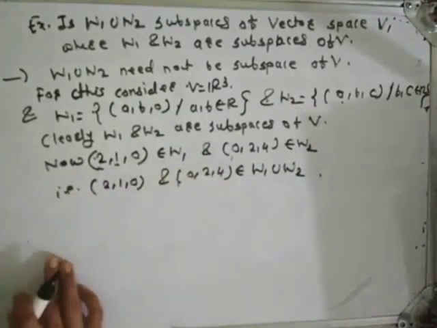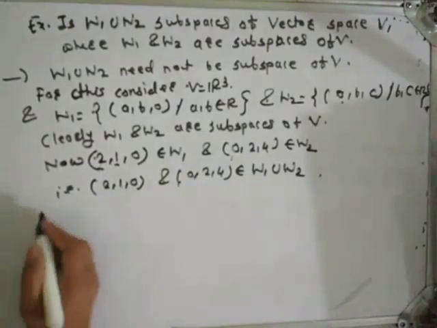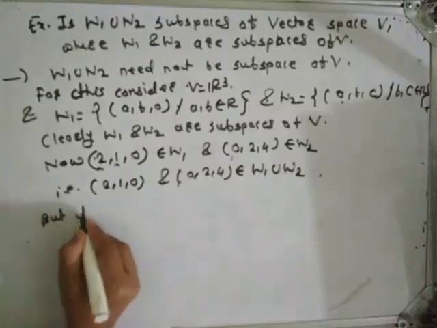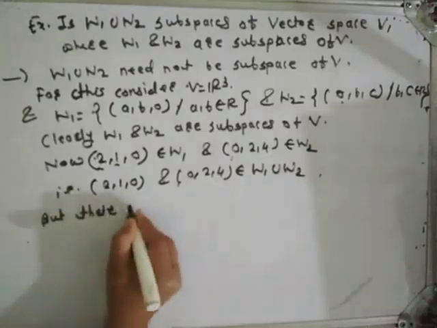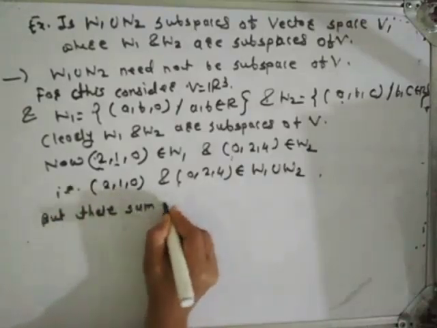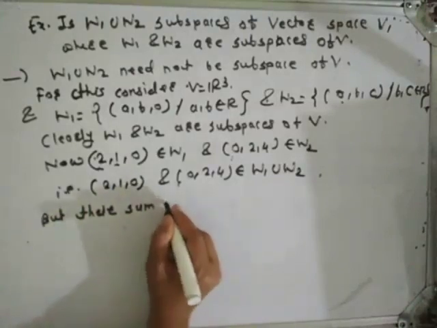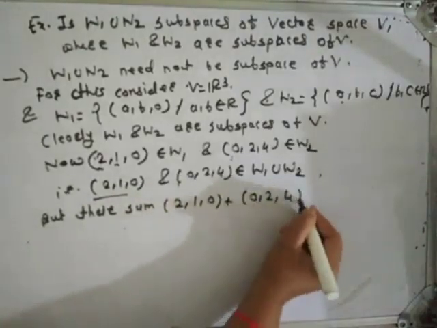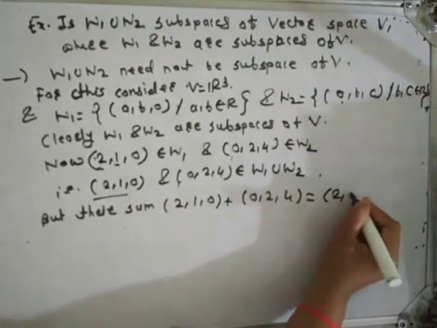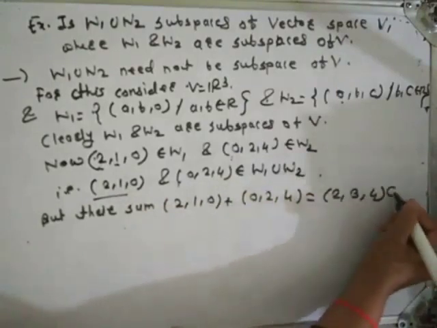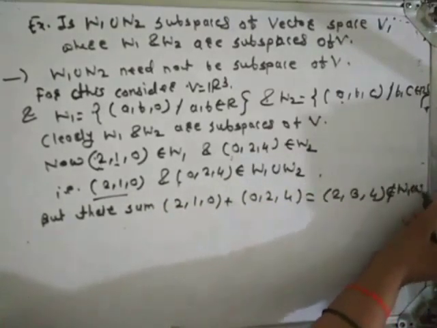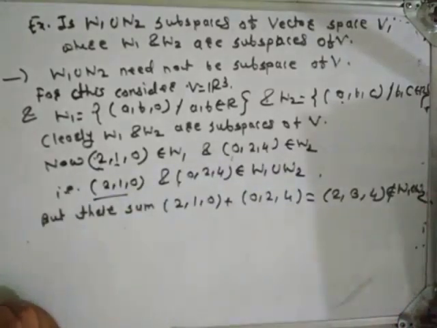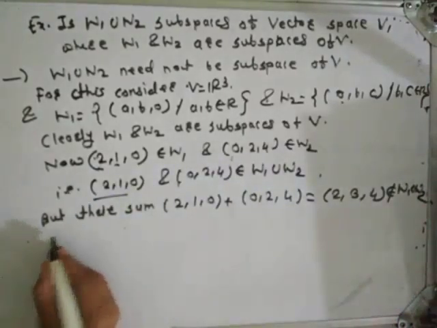But their sum, (2, 1, 0) plus (0, 2, 4) is equal to (2, 3, 4), does not belong to W1 union W2. Okay. Why is this?